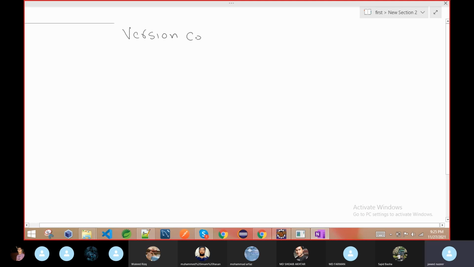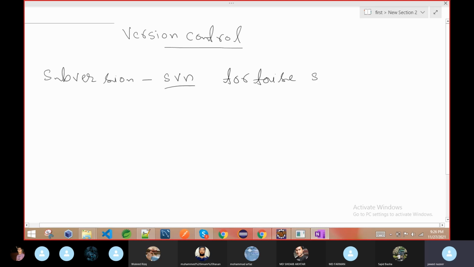It is called version control. Version control, generally we have different software. Previously we used something called Subversion, and in short the name was SVN. You can see the software if you try to download something called TortoiseSVN. This is one of the software like Git Bash, you can say.